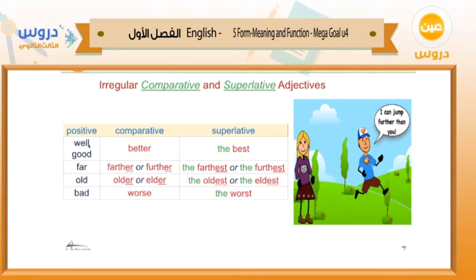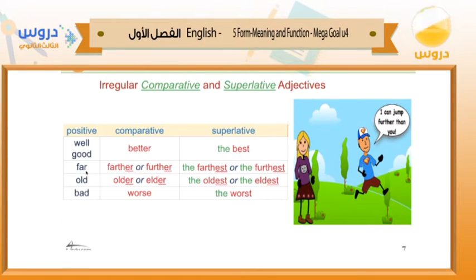For example, for well, we can say that Khalid is well now. He's okay, all right? He's not sick. Okay, so if we want to make a comparative between Khalid and Fahad, we can say that Khalid is better than Fahad. I mean, in his health, okay? If we want to make the superlative, we can say Khalid is the best, all right?